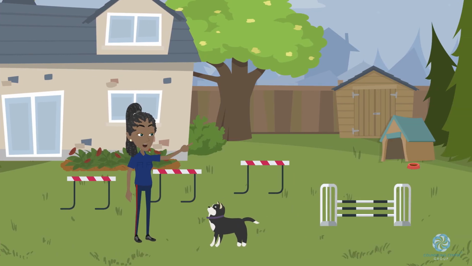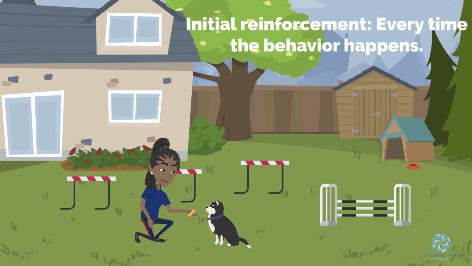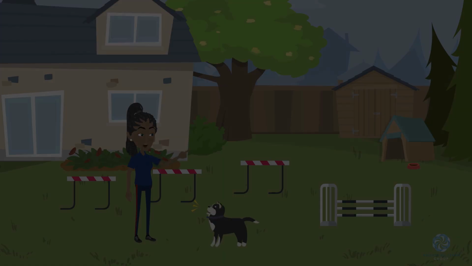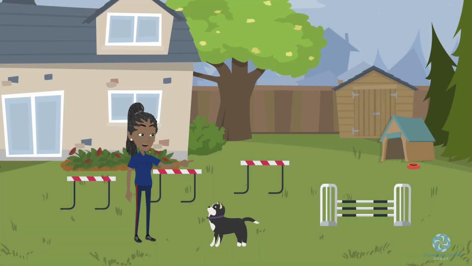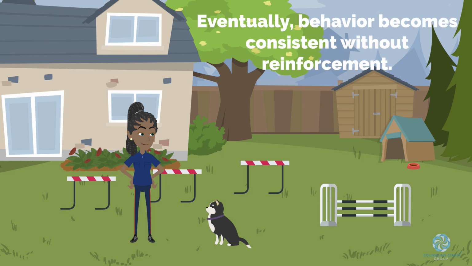The same principles that work for training pets apply. When you train a dog to sit, initially you provide a treat every time they do it. Eventually, only once in a while. At some point, the dog will sit without needing a treat.